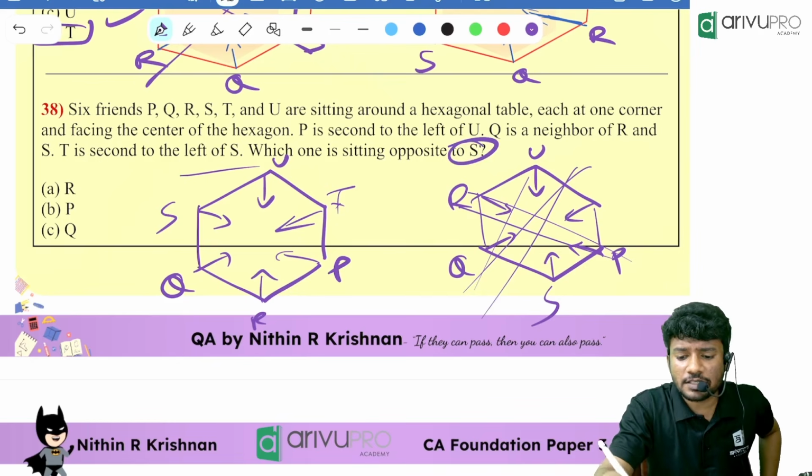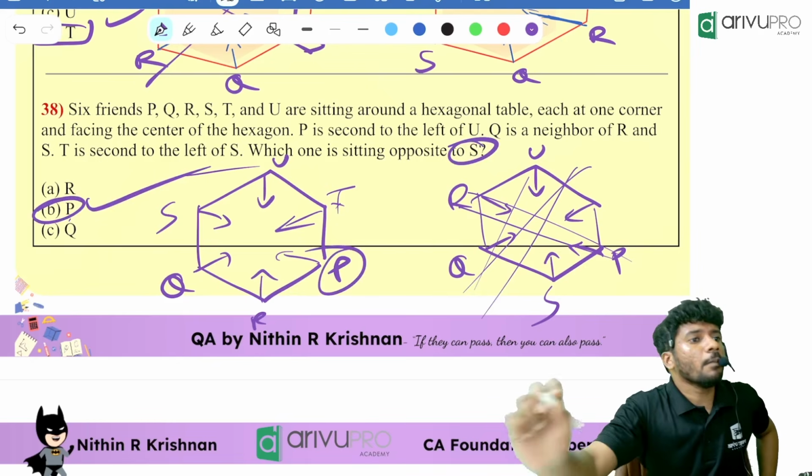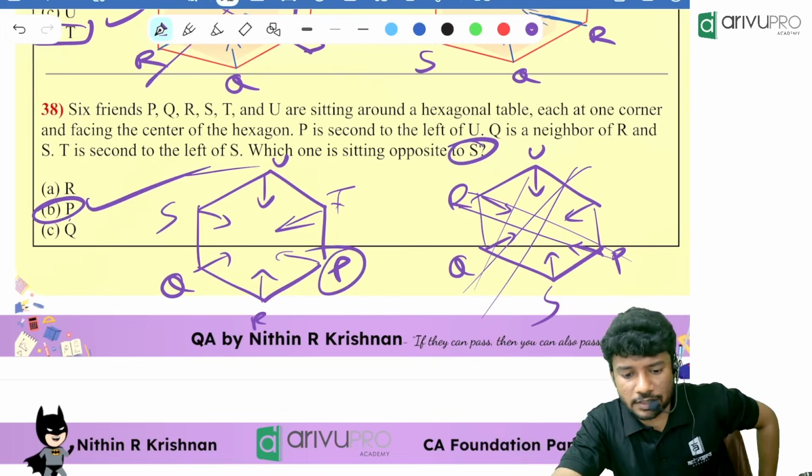So which option is the answer? Opposite to S. The answer is P. Got it?